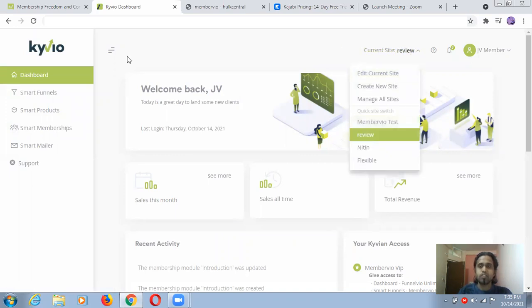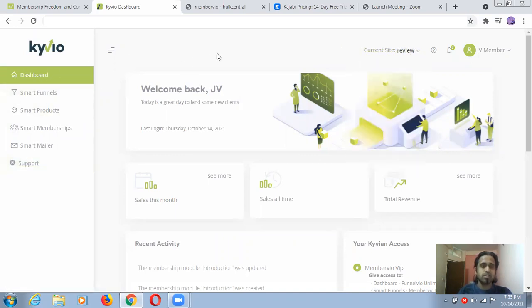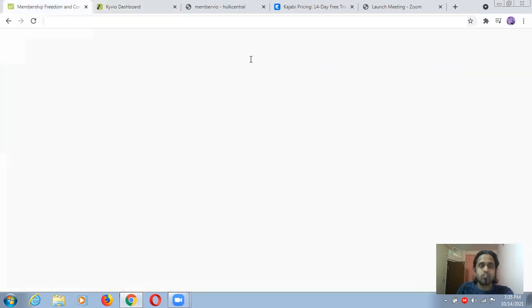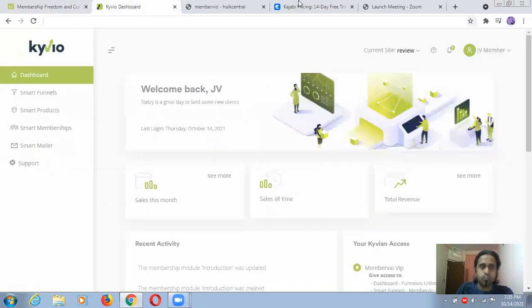We will discuss each and everything about this. I'm going to review this product and discuss each and every feature. I will try to create one member access area site, a membership site, something like a course. We will see this and that, and later you can decide whether this product is a fit for you or not.